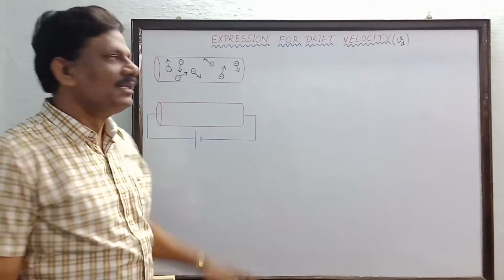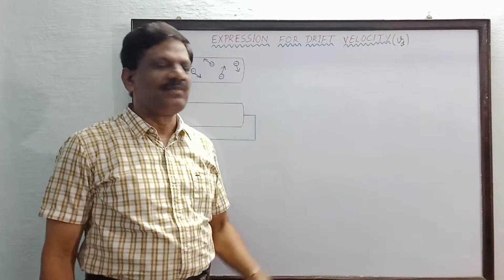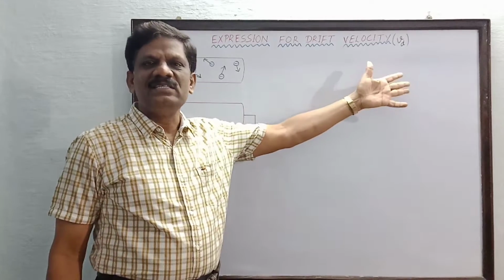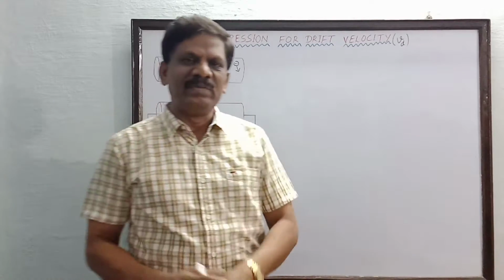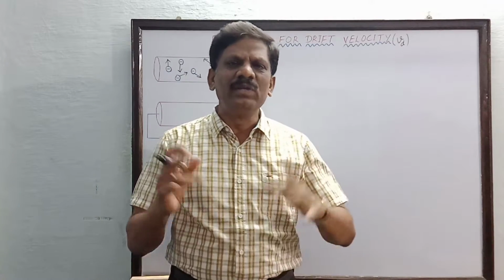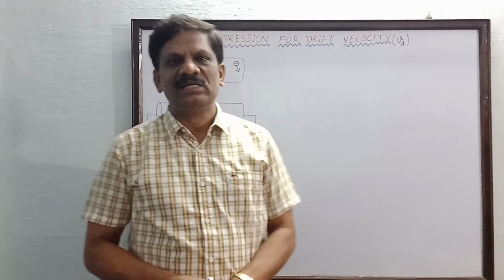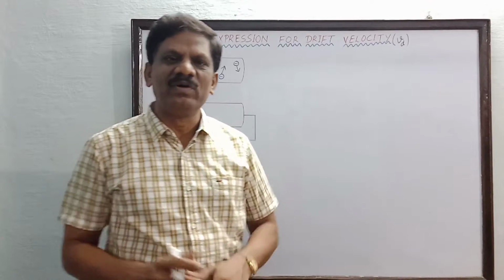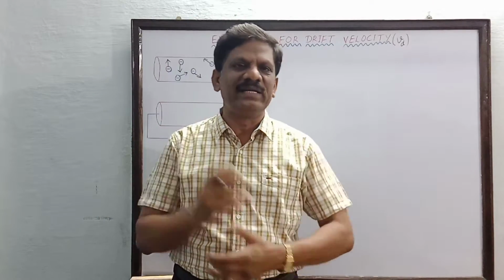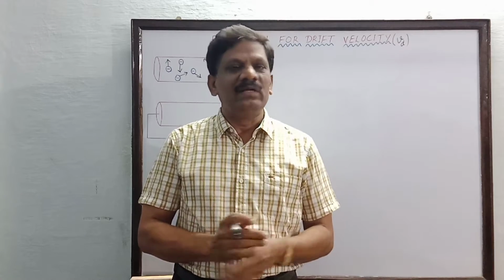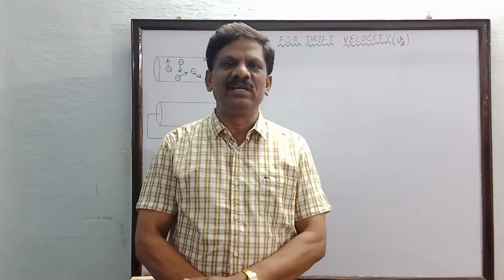Hi students, now we are going to derive an expression for the drift velocity of the free electrons. Inside a metallic conductor, how does the current flow take place? We have studied that the current flow is due to the free electrons flowing from one end to the other end of the conductor. What are these free electrons first of all?